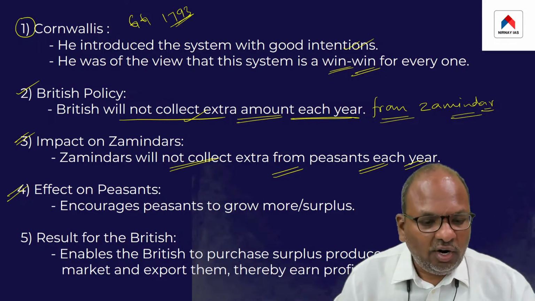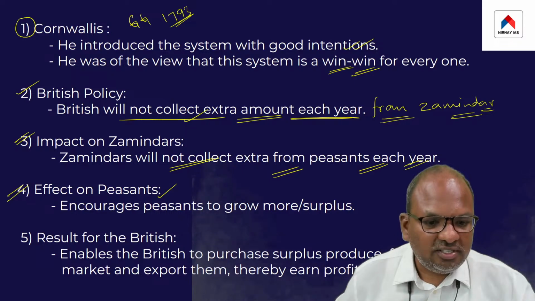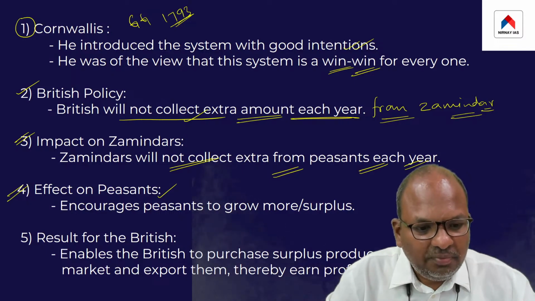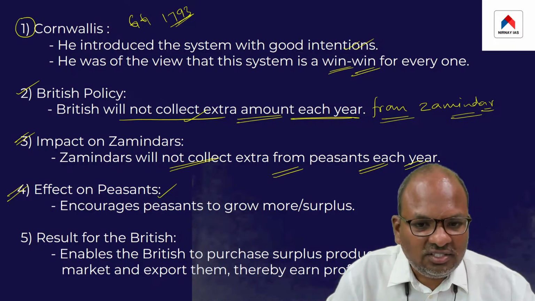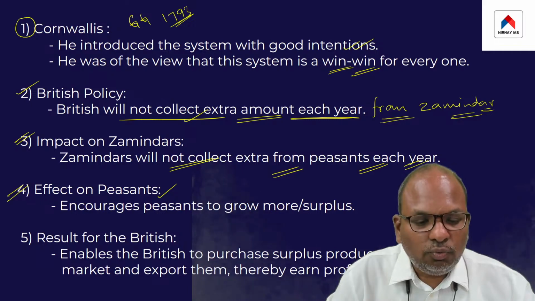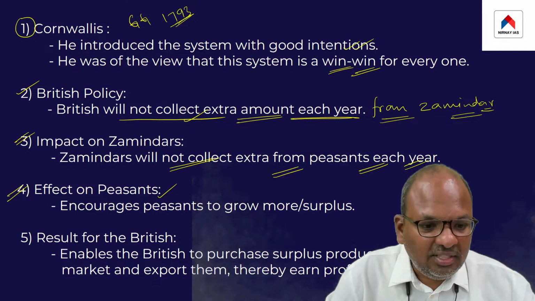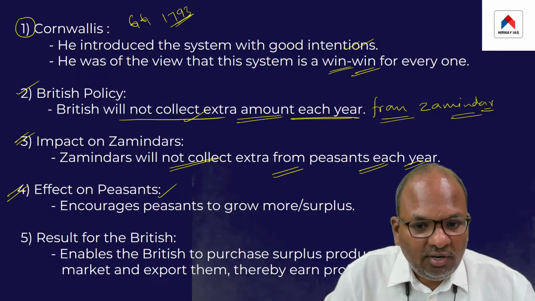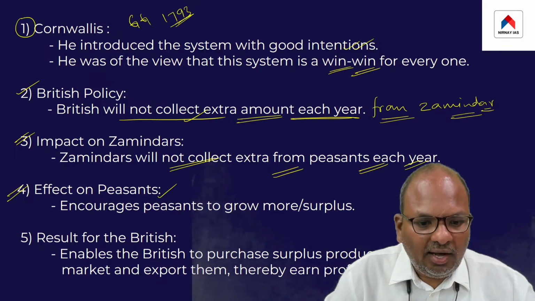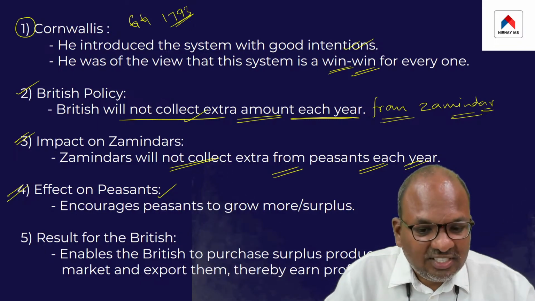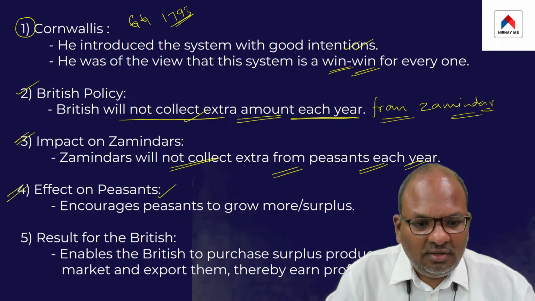So what effect would it create on the peasants? It was believed that since the peasant himself is not paying extra each year to the zamindar, the peasants would grow more, produce a surplus, and keep the surplus with themselves.